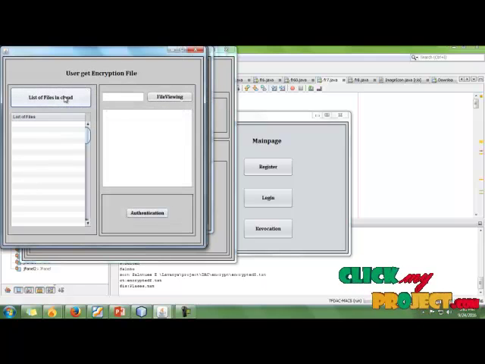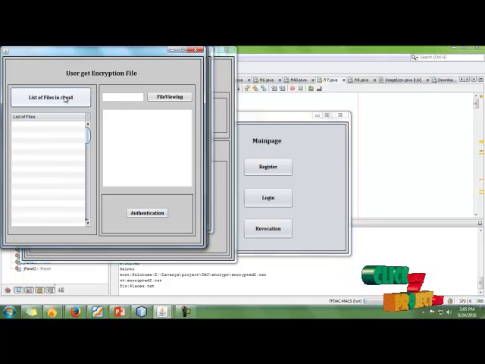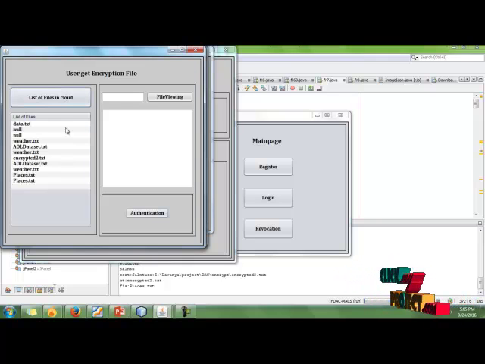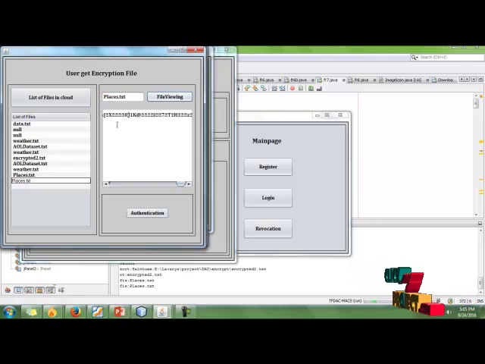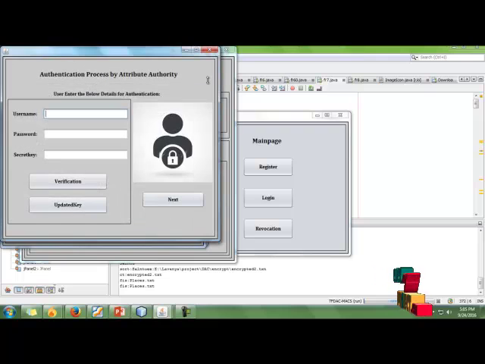Next, the user enters the decryption process. Here, the user views the list of files that are stored in the server, chooses a file and views the content. Now the content is also in encrypted format. So after authentication, the file will be decrypted. For that, they click authentication. The user has to enter the username, password, and the secret key.